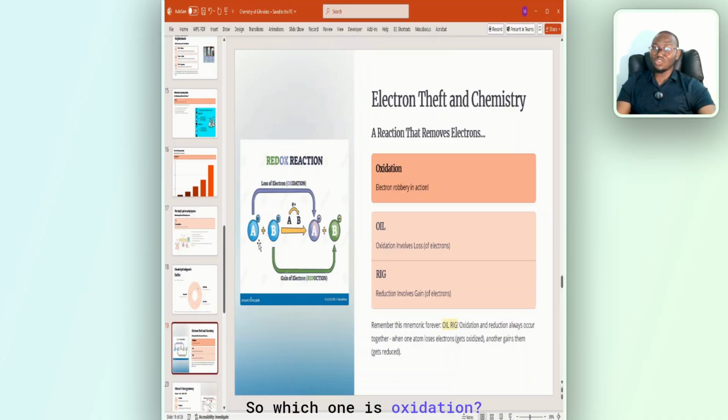So which one is oxidation? Oxidation is that loss. Reduction is that gain. Simple. So reduction, that gain, leads to negative, while oxidation, that's a loss, leads to what? Positive. Simple. OIL RIG. Remember that.